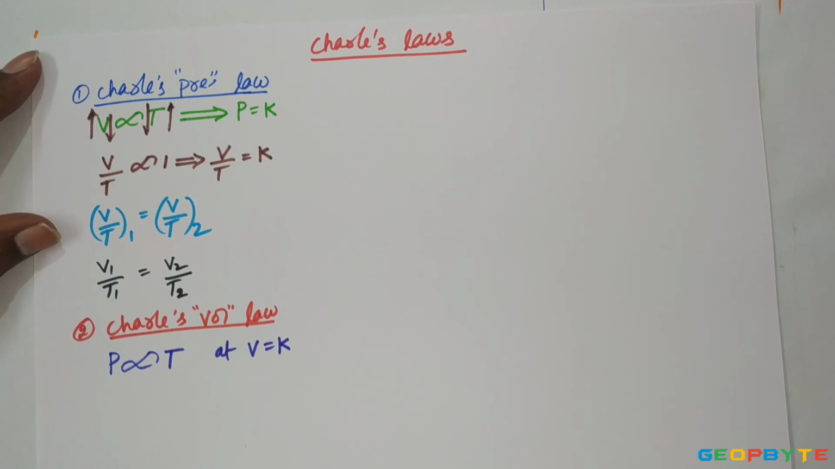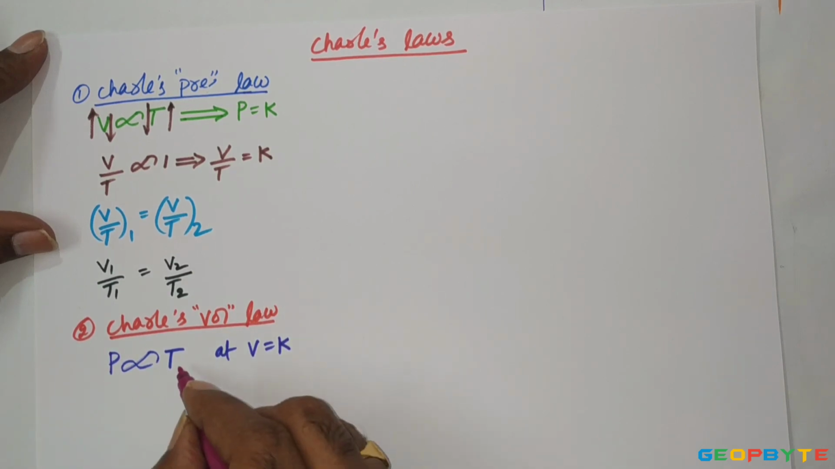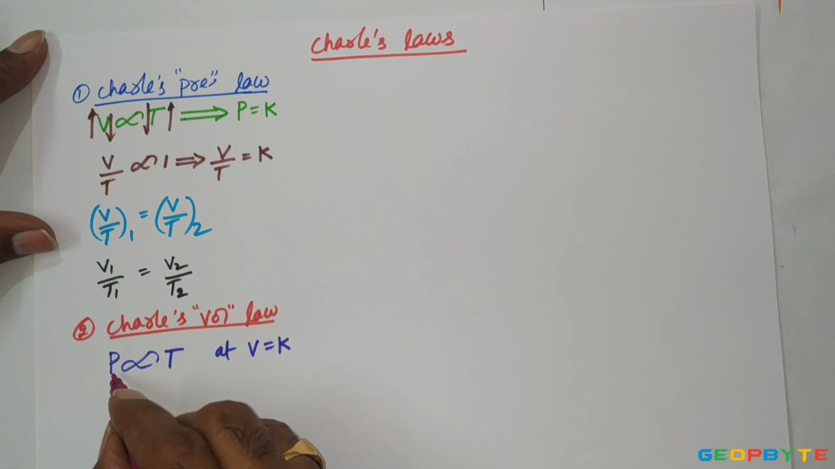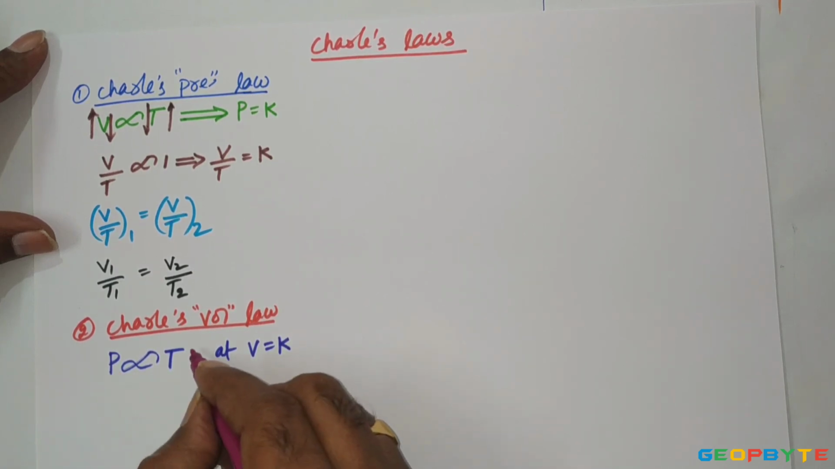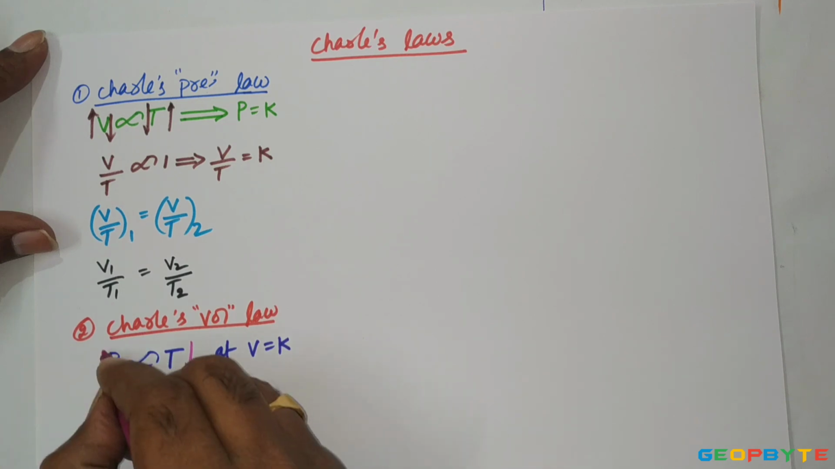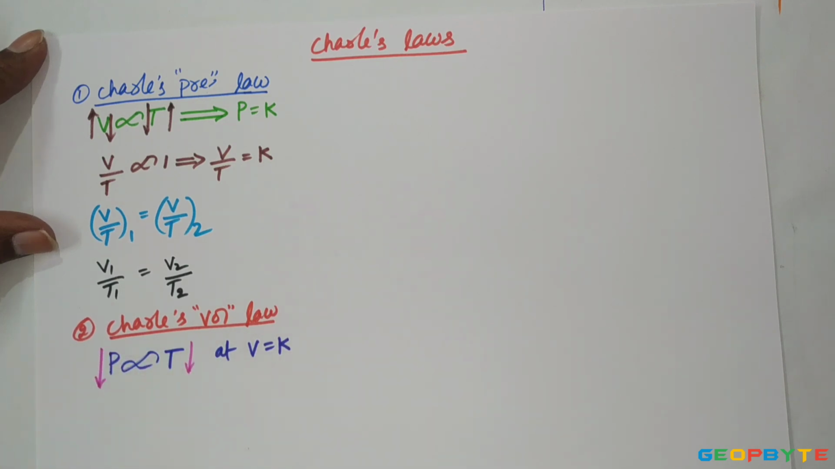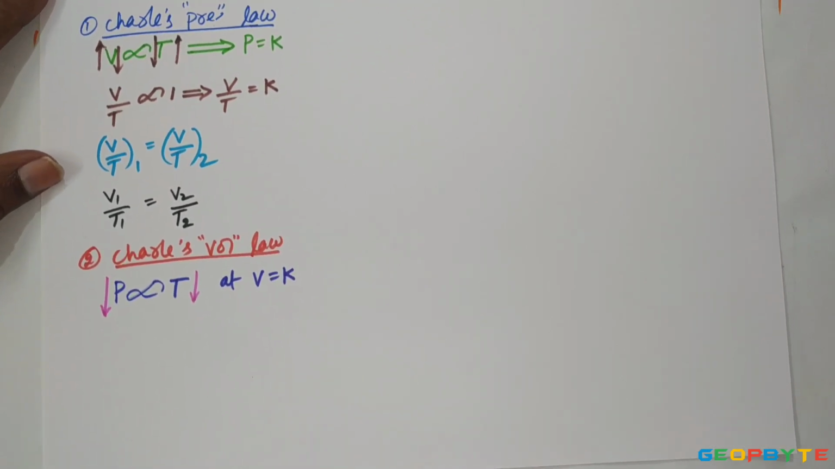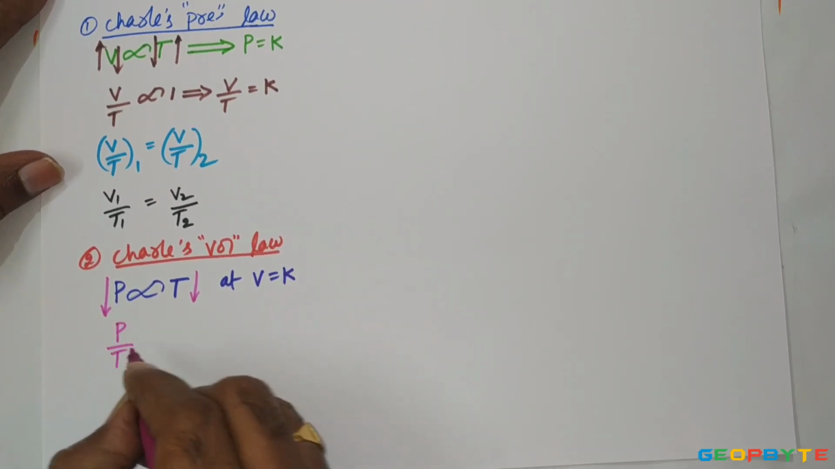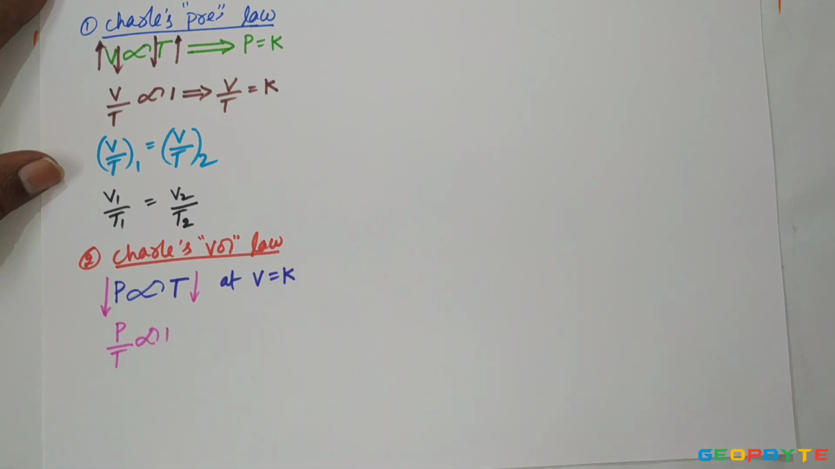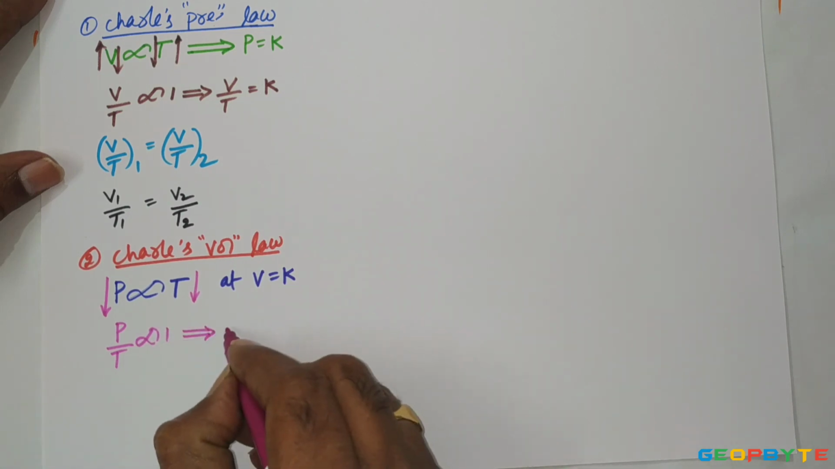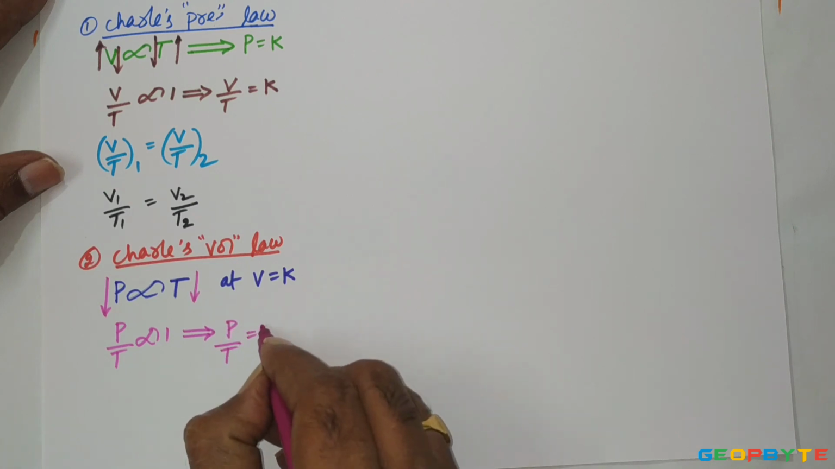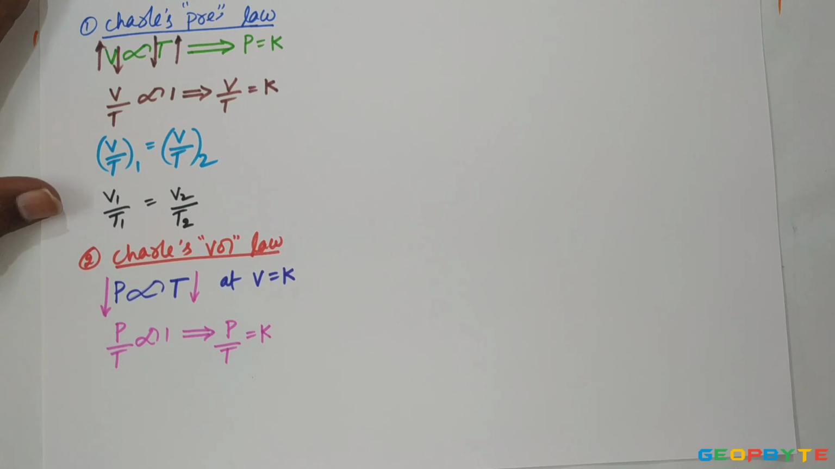If you maintain constant volume for any ideal gas or perfect gas, pressure is always directly proportional to temperature. It means if the temperature is increasing, pressure is increasing at constant volume, or if the temperature is decreasing, pressure is proportionately decreasing. From this I can write that pressure by temperature is proportional to 1, or the pressure by temperature remains constant at constant volume.